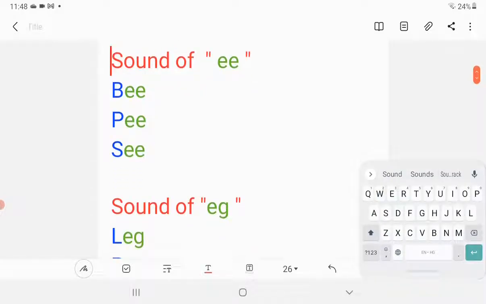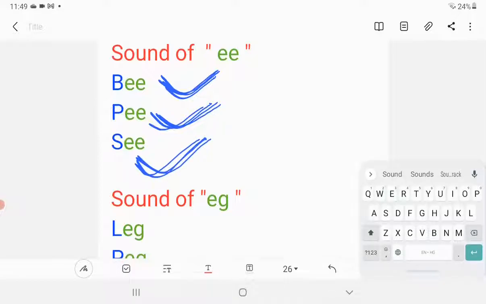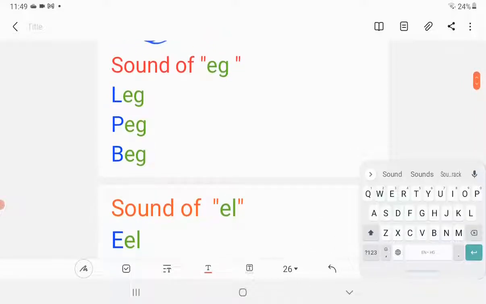Next sound. The sound of letter E with letter E. So it becomes the sound of E. Repeat after me. E. So we have first word, that is B. B. B. P. P. C. C. Very good.